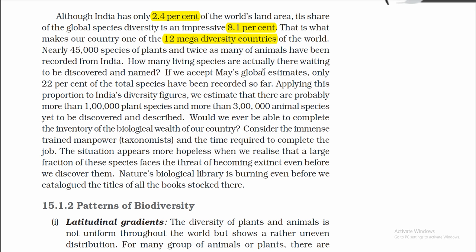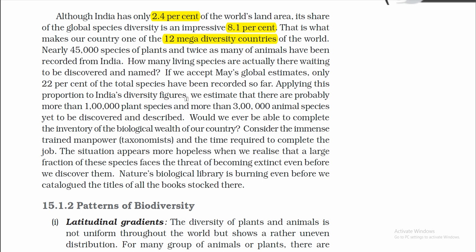How many living species are actually there waiting to be discovered and named? If we accept May's global estimate, only 22% of the total species have been recorded. So applying this proportion to India's diversity, we estimate that there are probably more than 1 lakh plants and more than 3 lakh animals yet to be discovered and described.